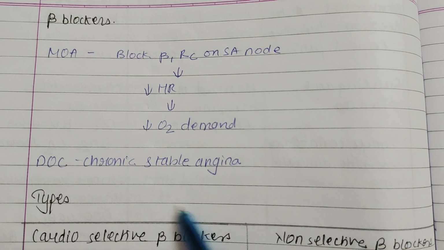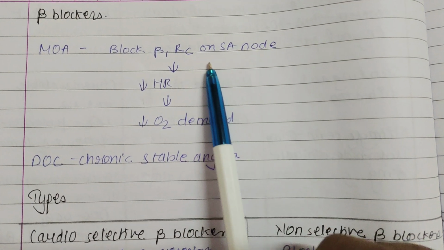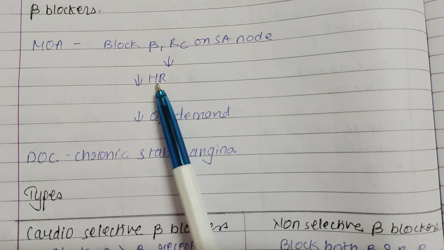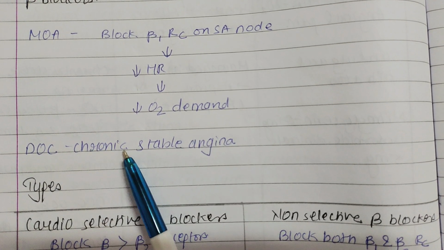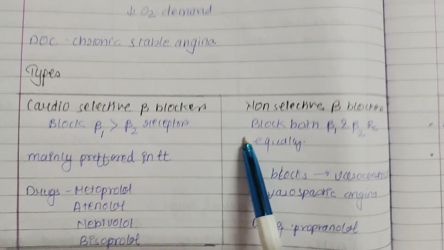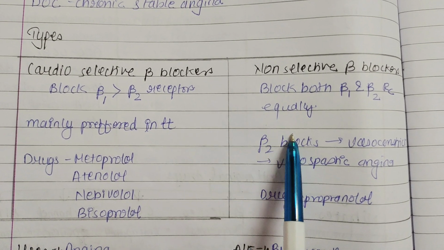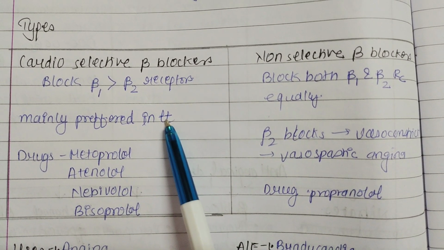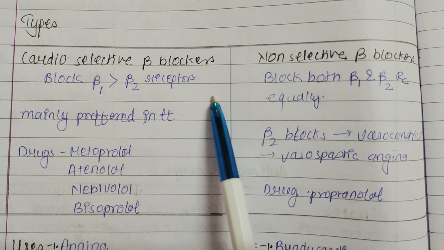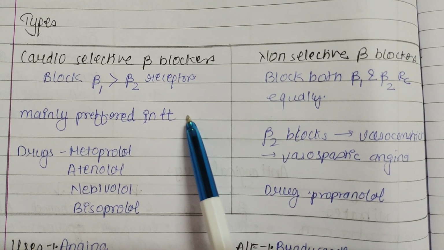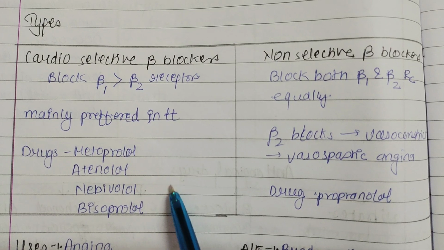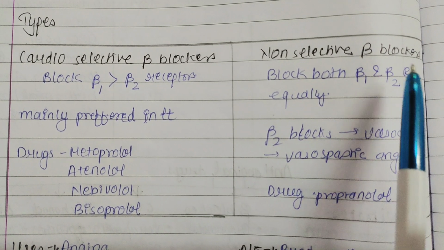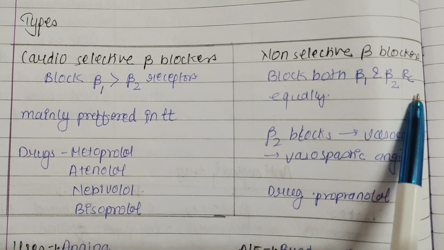Beta blockers' mechanism of action is they block beta-1 receptors on the SA node, which leads to decreased heart rate and decreased oxygen demand. They are the drug of choice for chronic stable angina. There are two types of beta blockers, cardioselective and non-cardioselective. Cardioselective block beta-1 receptor more than beta-2, and are mainly preferred in treatment; the drugs are metoprolol, atenolol, nebivolol, and bisoprolol.